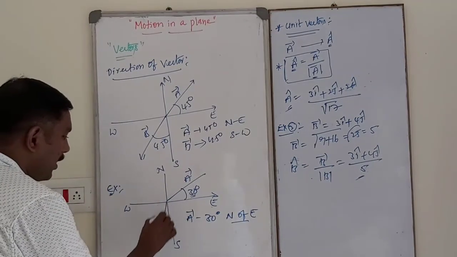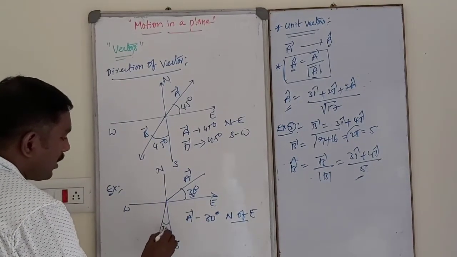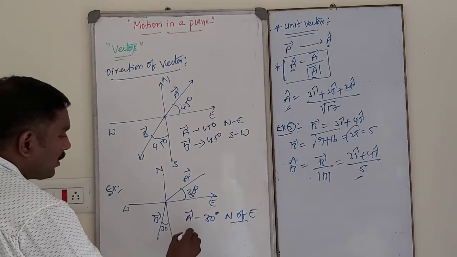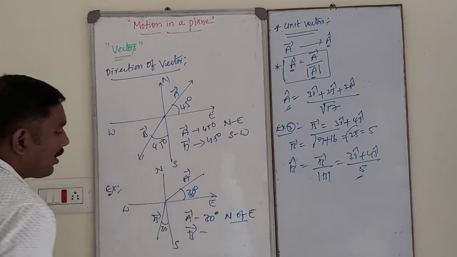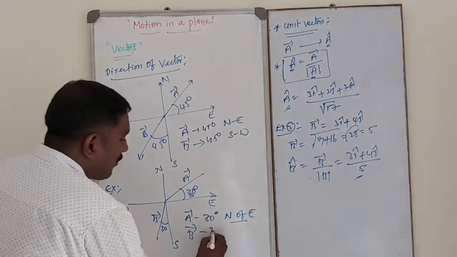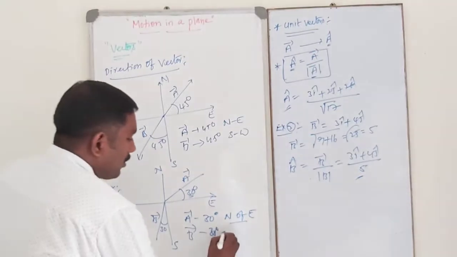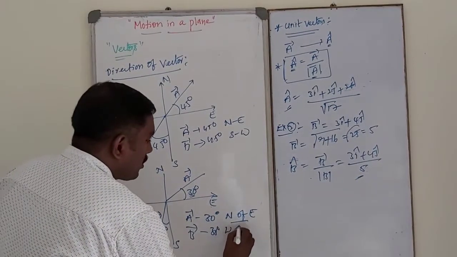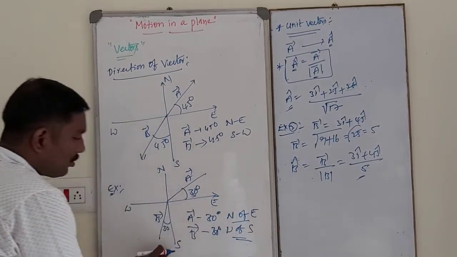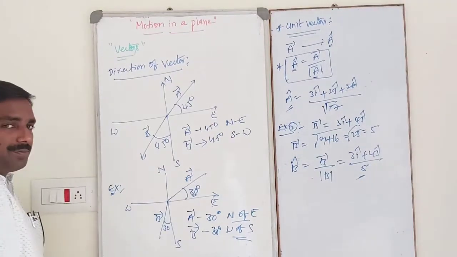Suppose similarly like this is 30 degree, this is B bar. The direction of B bar makes an angle of 30 degree west of south. It makes 30 degree with south on the west side.